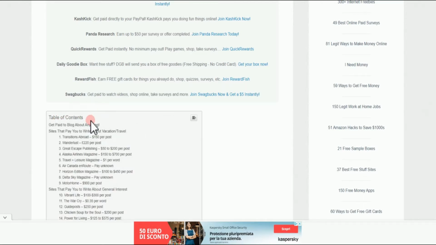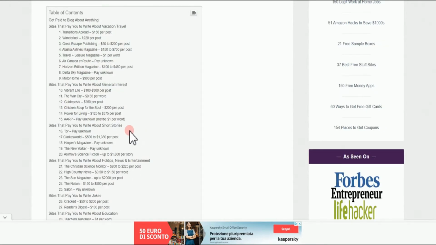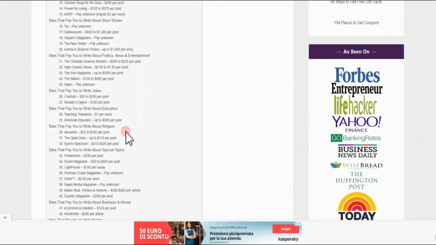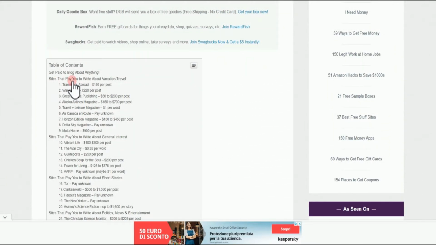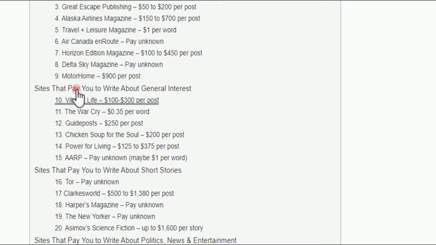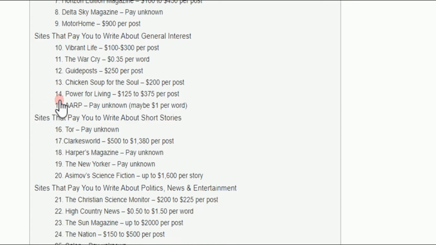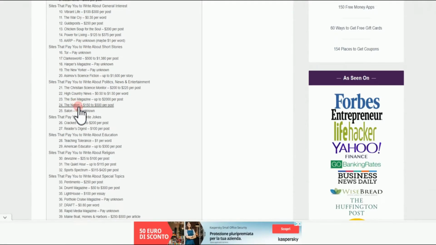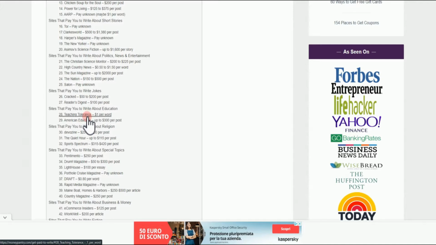Once you click on the link, you're going to see many different articles that you can write and generate money. The very first one on the list is going to pay you to write an article about vacation, the second category is going to pay you to write about general interest, and the third one is going to pay you to write about short stories. Don't worry, like I said earlier in the video, I'm going to show you how to get these articles.